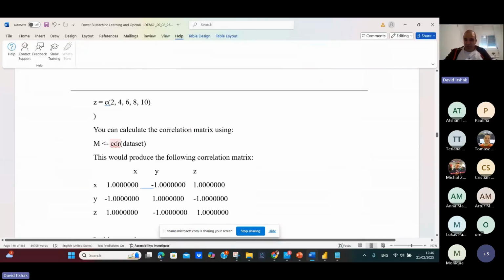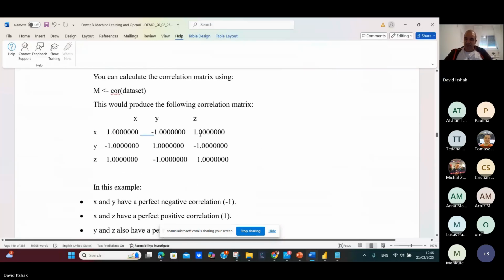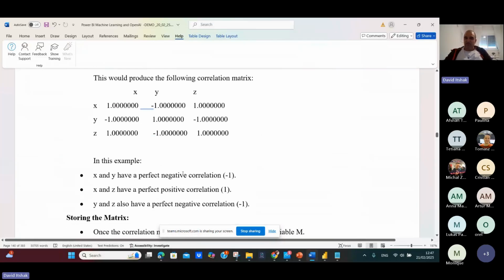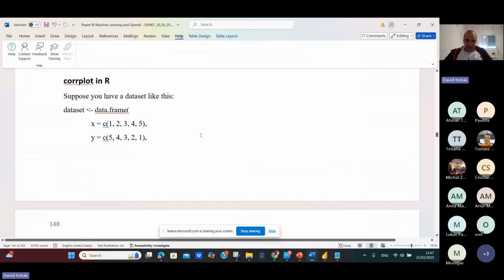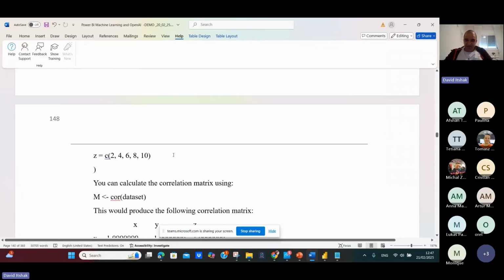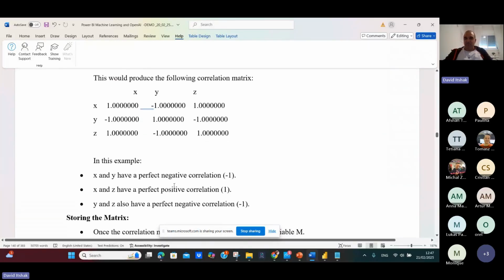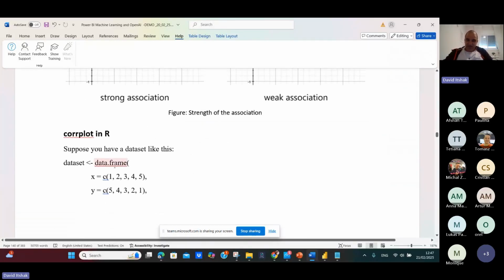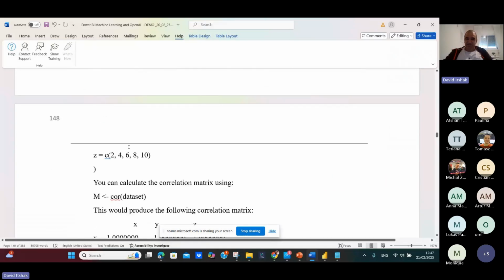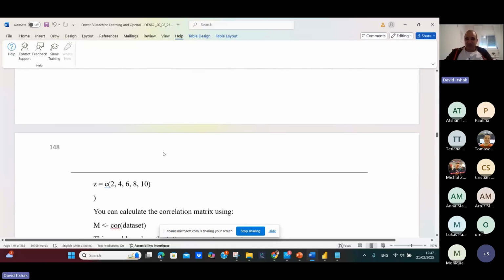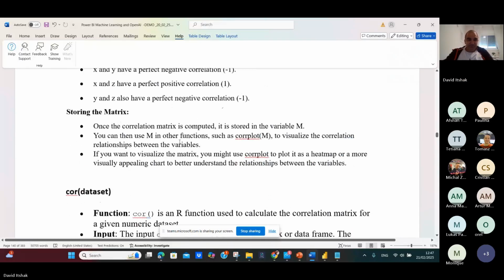So if you take the data set and put it as input to the cor correlation matrix function, you look here at the output. X and Y have a perfect negative correlation. Why? Because if you look at X, it increases and Y decreases. So X and Y is -1. X and Z have a perfect positive correlation: X increases and Z increases. This is something you should understand, and you can do this very, very easily.